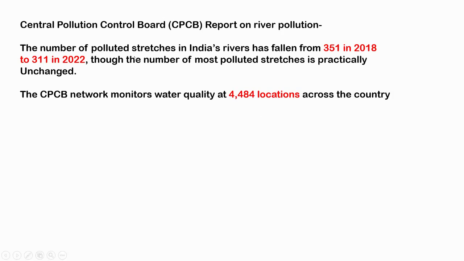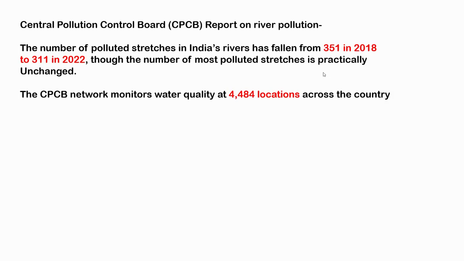It says that the number of polluted stretches in India's rivers has fallen from 351 in 2018 to 311 in 2022. So one can say that this is a slight improvement, even though not much. That 351 polluted stretches were there in the 2018 report, and in the 2022 report, the number has gone down slightly to 311. But the tricky thing, which we'll also understand when we look at the report in further detail in a while, is that it says that the number of most polluted stretches has not changed. So the numbers which have changed are the lesser polluted stretches, and this is something to be looked at.